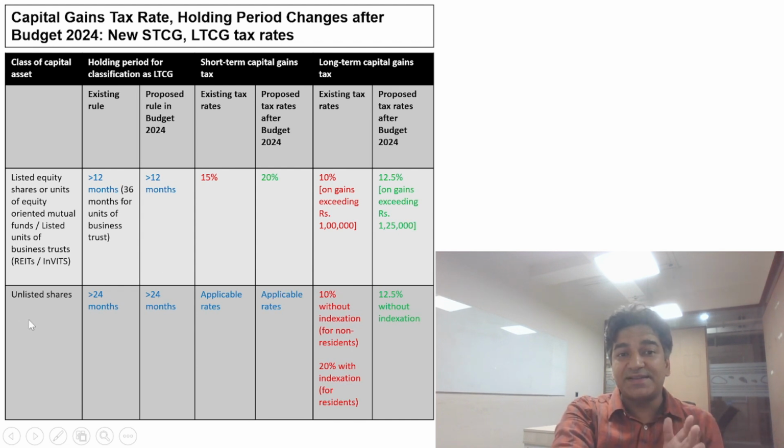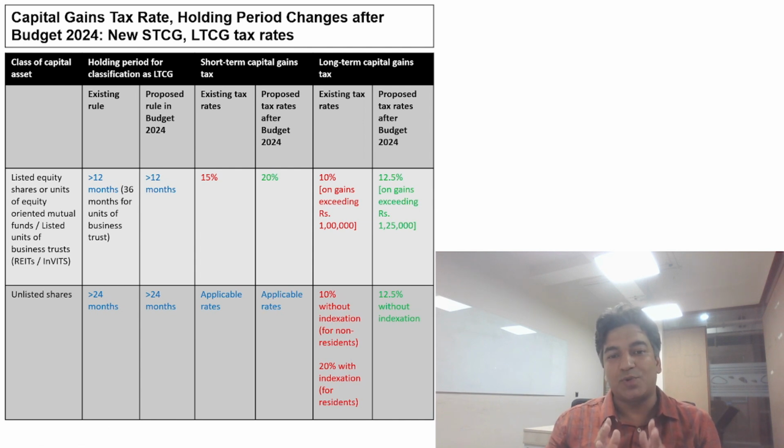As far as unlisted shares are concerned, the holding period is the same, that is 24 months. Short-term capital gain is also the same, that is it will be taxed at the applicable slab rates. However, there is a change in the long-term capital gain. Earlier, it was 10% without indexation for non-residents and 20% with indexation for residents. Now it has been standardized to 12.5% without indexation.